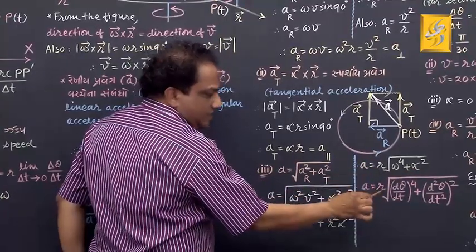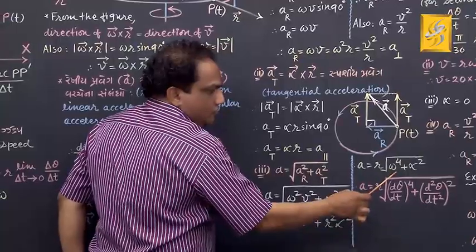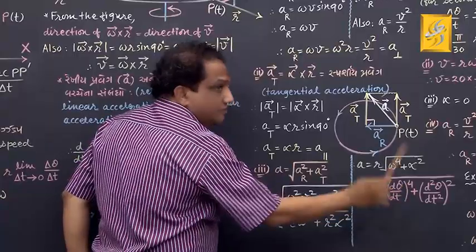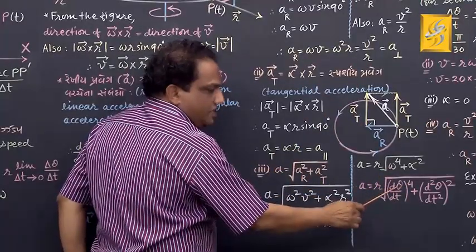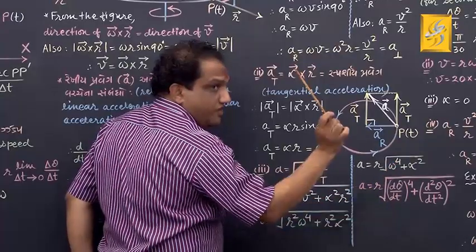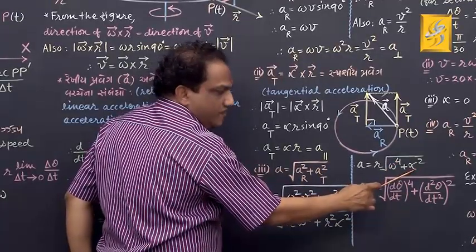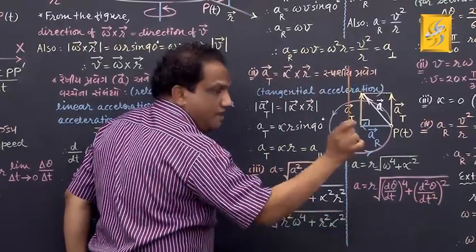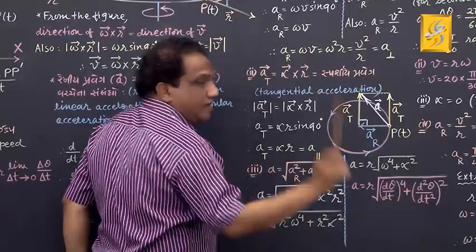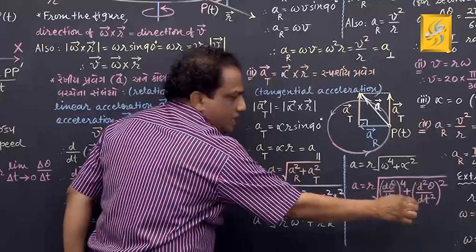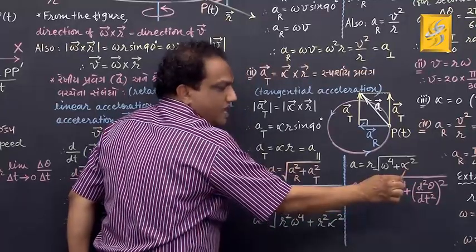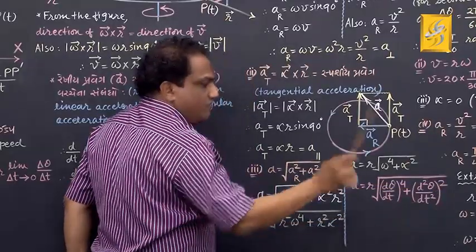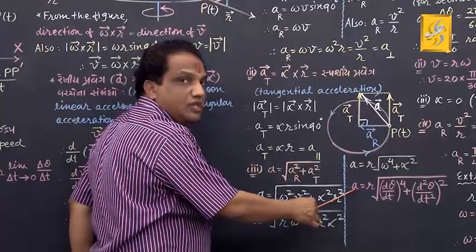And now tell me, R as it is, under root of, what was omega? Instantaneous angular speed. It is nothing but time rate of change of angular position. Last time we had defined omega equals d theta by dt whole raised to 4, don't forget. And we had proved last time alpha, angular acceleration, is nothing but the double derivative of angular position with respect to time, that is d 2 theta upon dt square, and don't forget to make it squared, correct? So this is also another equivalent formula for the magnitude of total linear acceleration.